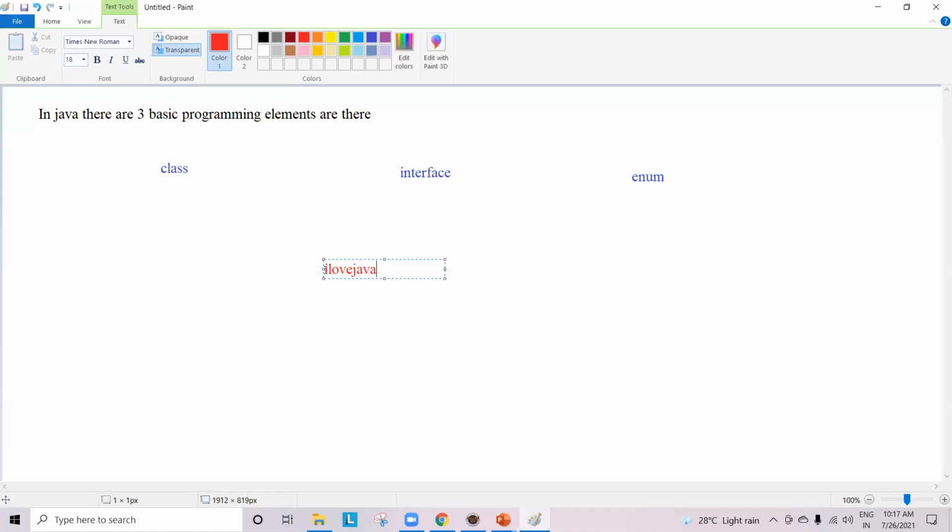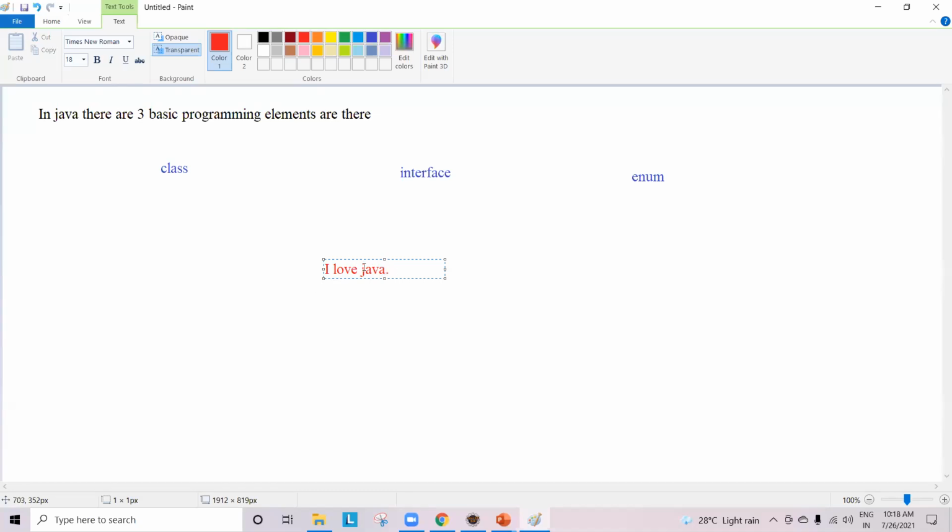Is it an English sentence? No, I cannot write like that. Why I cannot write like that, sir? If that is a sentence, what we should be having? We should be having space. And I should be starting with capital letter, like that. And by the end of the sentence, you should be having a period.